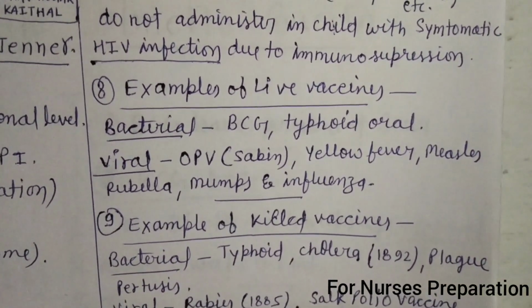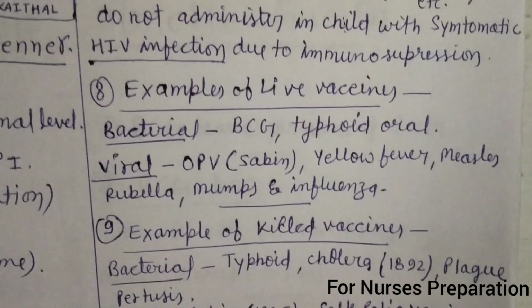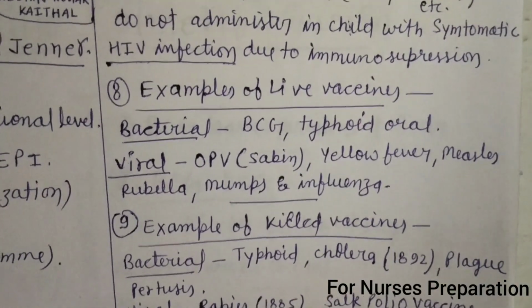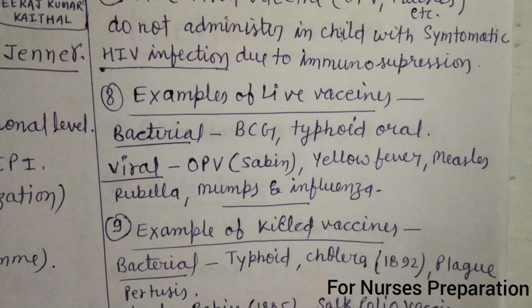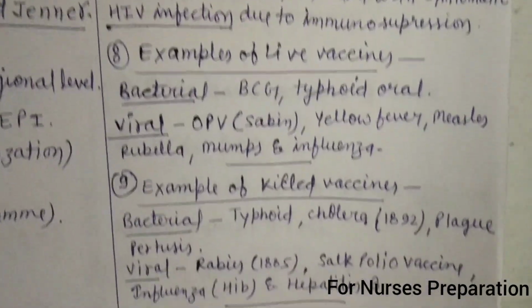Remember, oral polio vaccine is a live vaccine. It was invented by Sabin. So sometimes it is also known as Sabin vaccine.